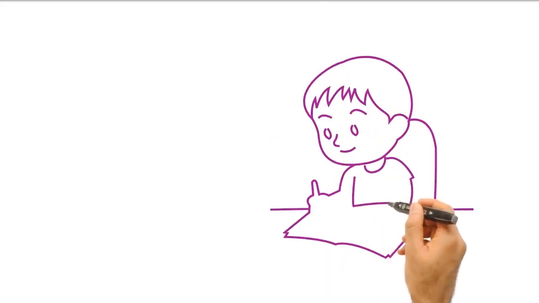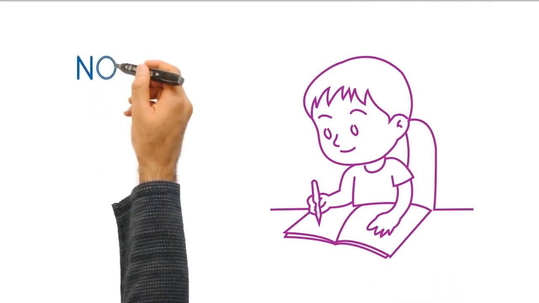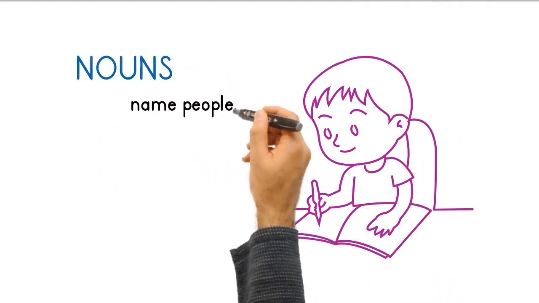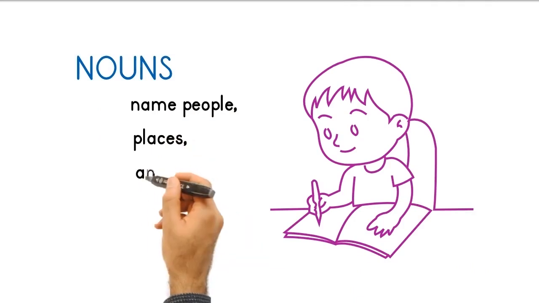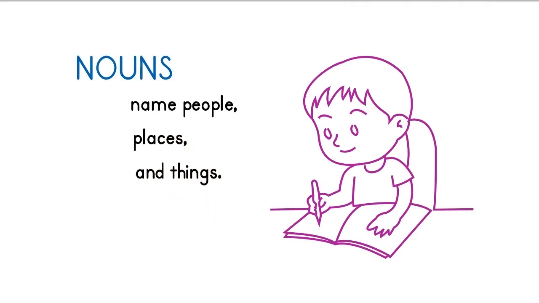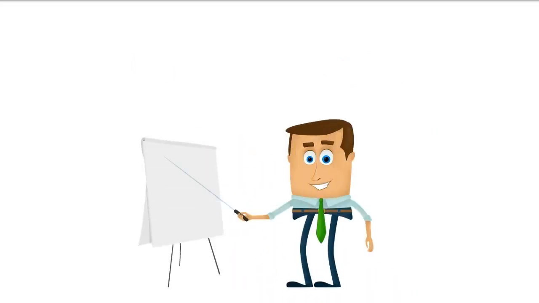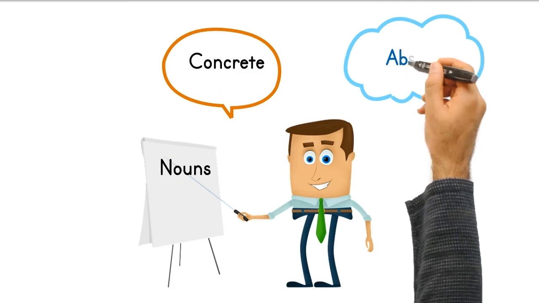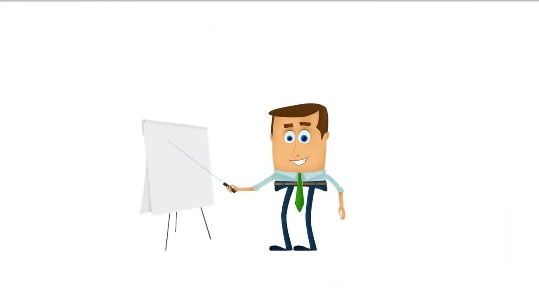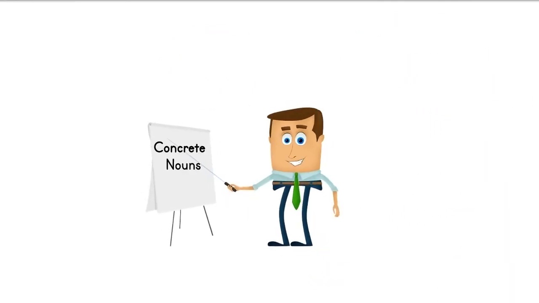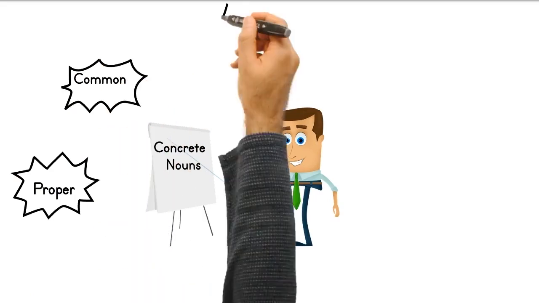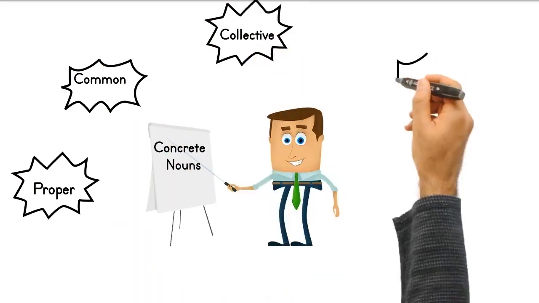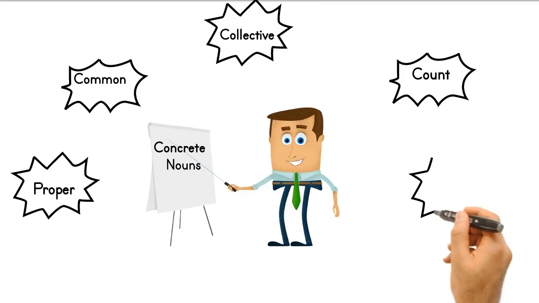In the former video, we learned that nouns are words that name people, places, things, living or non-living. In this video, we will study the different kinds of nouns. Nouns are divided into two kinds: the concrete and the abstract nouns. Concrete nouns are further classified as proper nouns, common nouns, collective nouns, count nouns, and mass nouns or uncountable nouns.